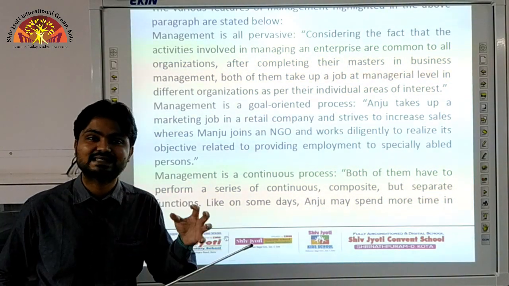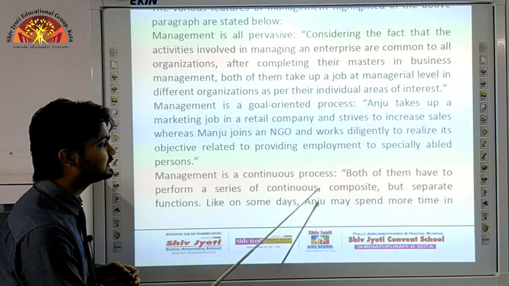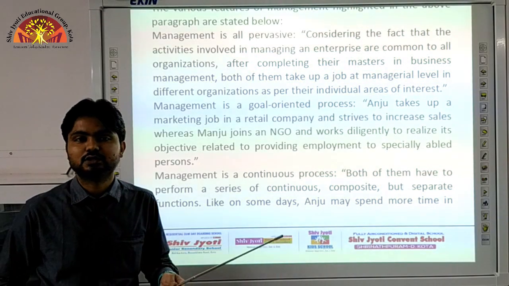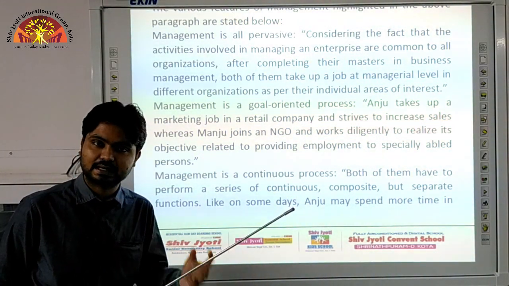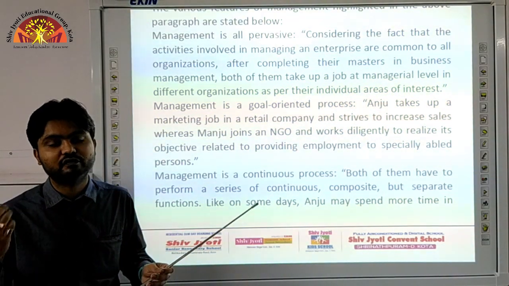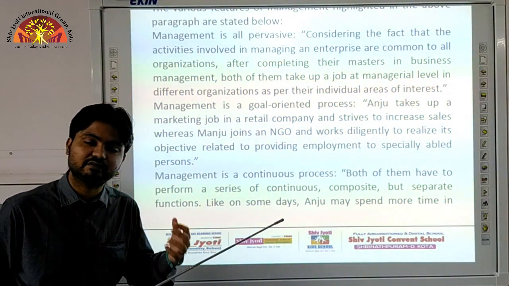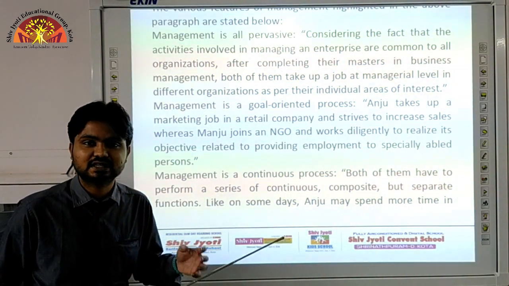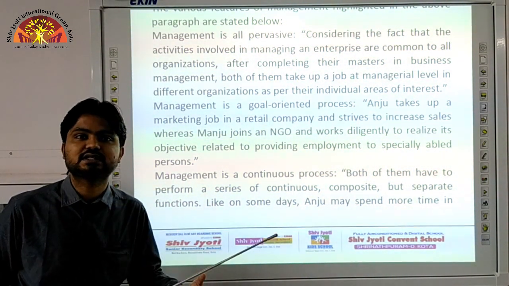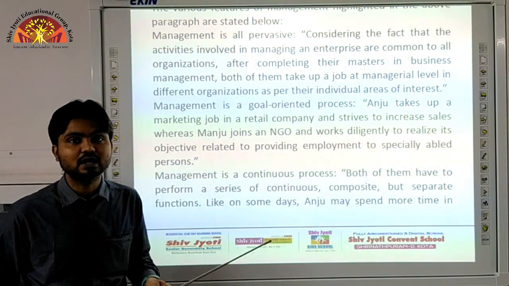And the third one is it is a continuous process. That means we have already seen in the question that it is a continuous composite but separate function. So it is already mentioned that management is a continuous process. It is not a single time activity. We have to perform the management activities on each and every level on a continuous basis. That means if the scenario changes, if any circumstances change, then the management is to be performed.